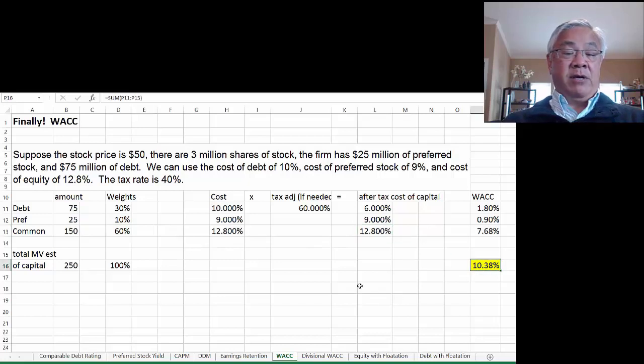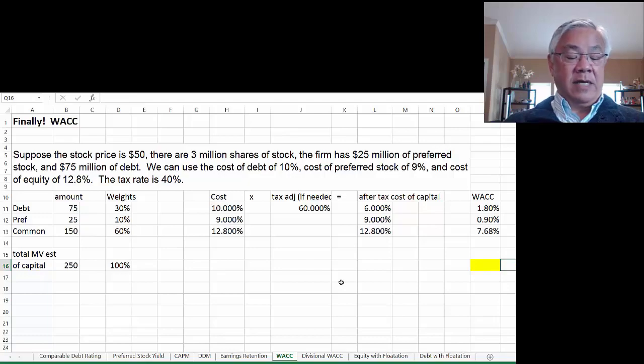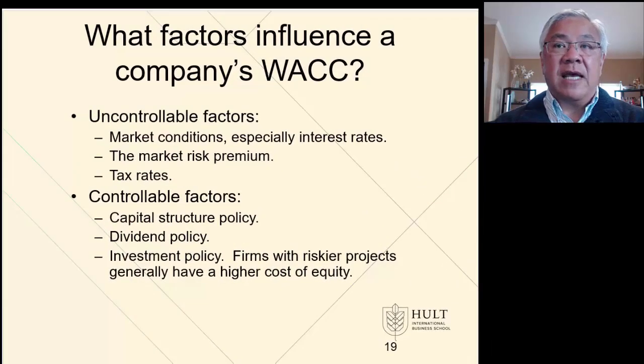That's why it's a bigger number, because most of our capital comes from common stock. So that's how we do it. So what are the factors that affect the company's WACC? There are some things that are uncontrollable. They're outside of the company, like the market conditions. It could be interest rates. It could be the overall economy.